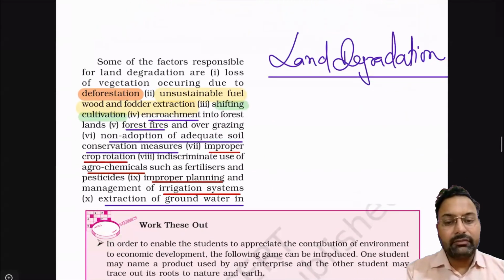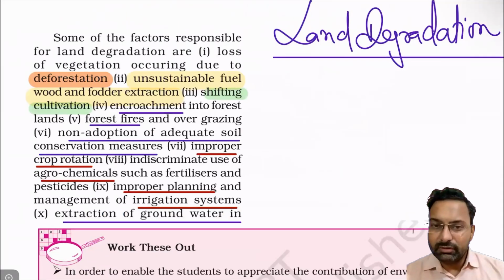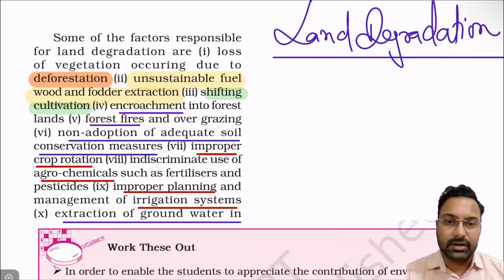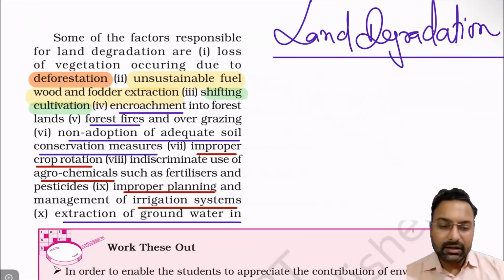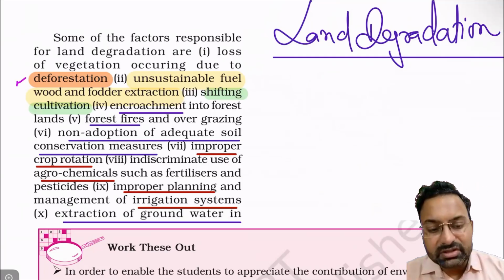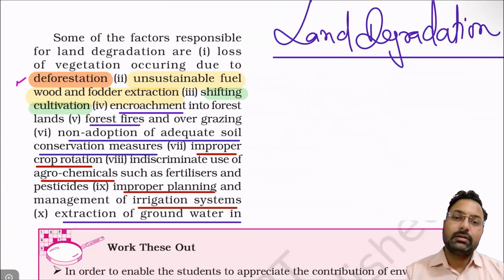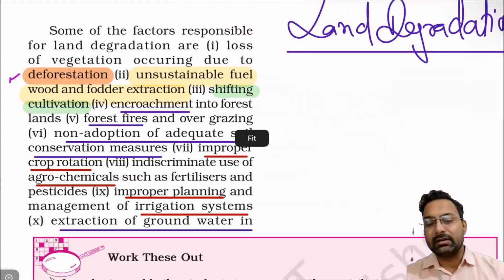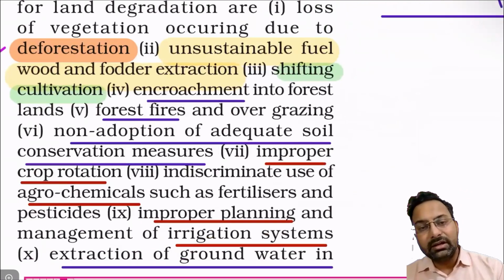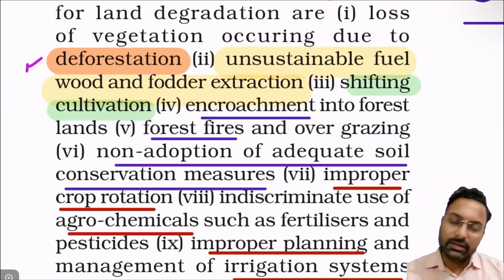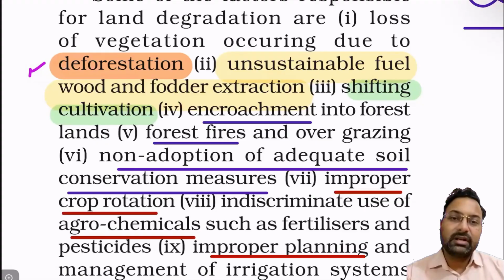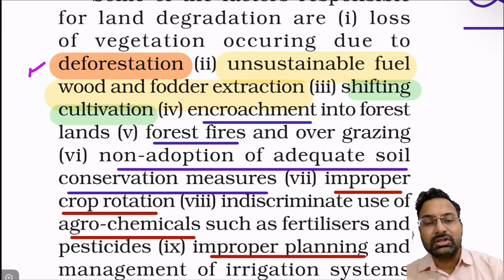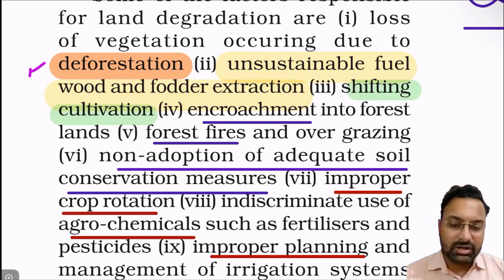So one of the important factors responsible for environmental degradation is land degradation. And what is land degradation? Land degradation is the loss of vegetation because of deforestation. When the land is cleared, it leads to deforestation and to other challenges for the environment. CO2 will not be converted into oxygen, and soil erosion will be rampant. So these are some of the important issues.